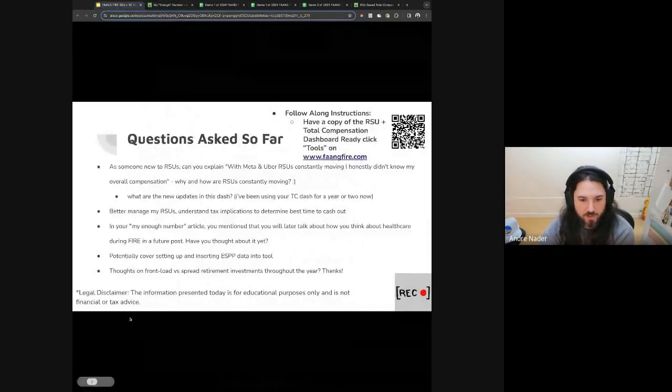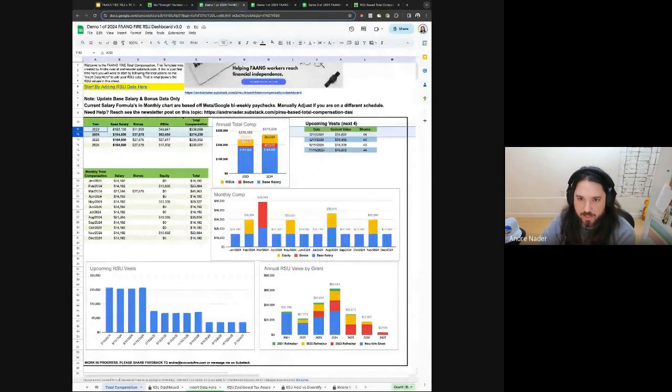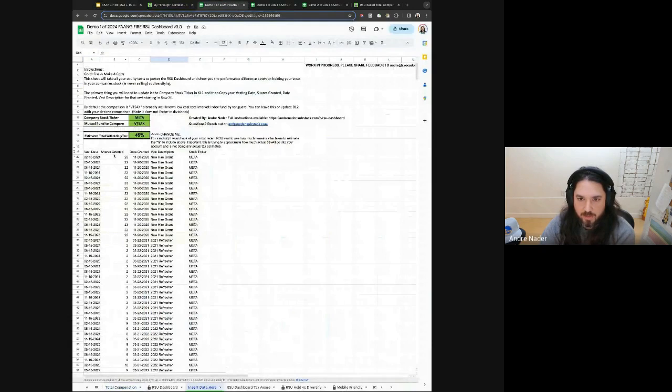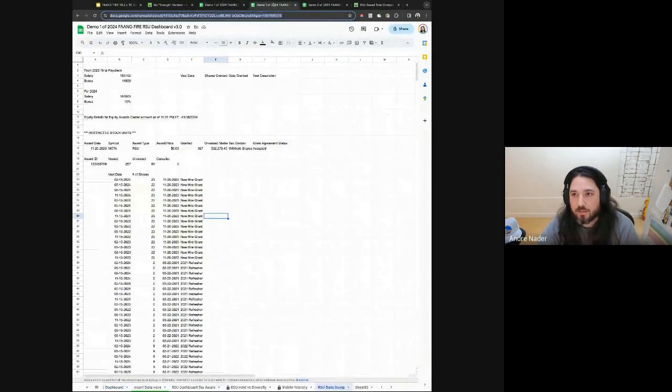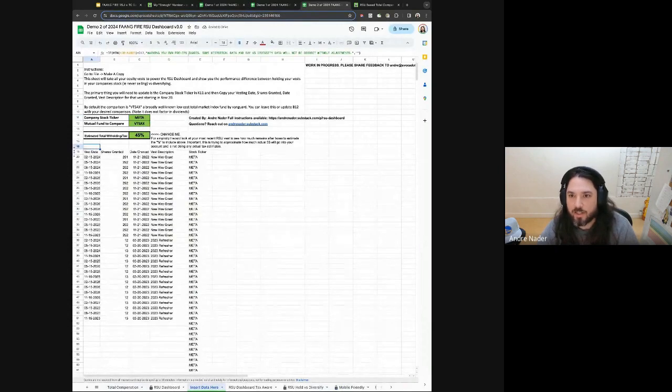And then one question someone asked after that was, does this handle pre-IPO information? It does handle pre-IPO if you get RSUs. Let me see if we're running on time, but I'm going to change this to Uber. No, that's not going to work. Okay, there's a warning here that will flag that you own pre-IPO shares. Some historical data and buy versus diversified data will not be correct without adjustments. So there are some caveats on the pre-IPO data.